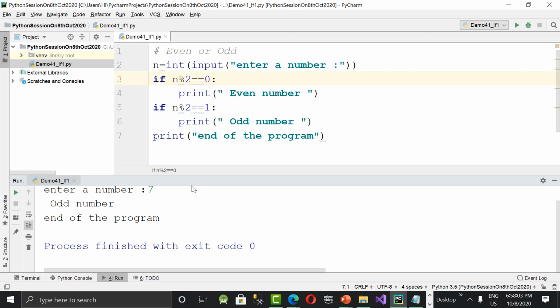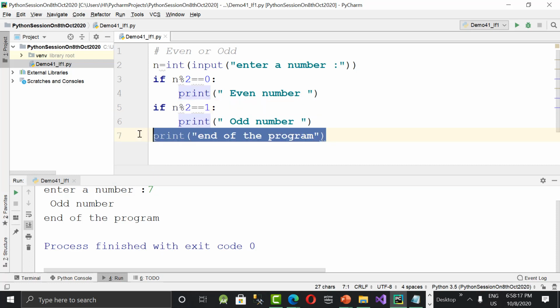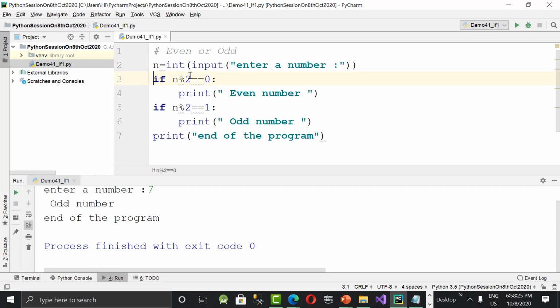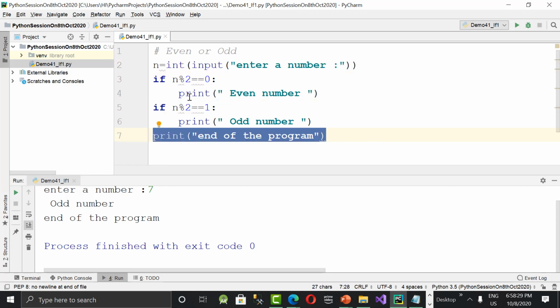Is it clear, everybody? So line number 7 does not belong to the first if suit and the second if suit. Or if you write else here, the else suit. Okay? It does not belong to any of them. This will be 100% executed. So it is equal to this line. So how is this line getting executed? Line number 2 and 3 and 5 followed by 7. These all belong to one indent, one suit.